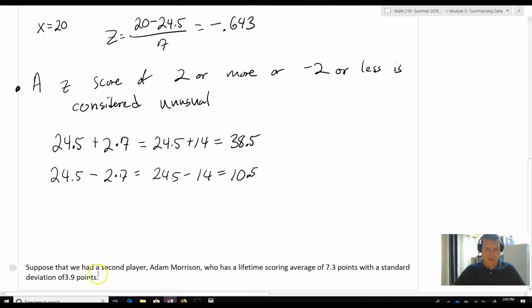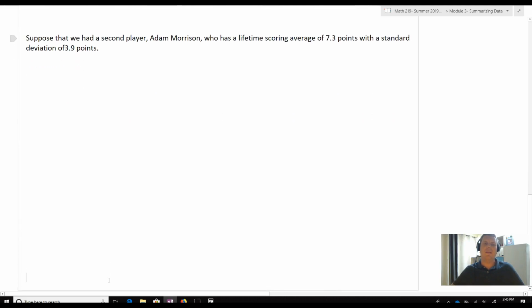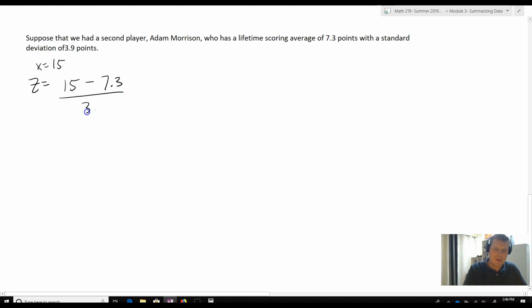Let's say, for example, what we know about him is that he has a lifetime scoring average of 7.3 points with a standard deviation of 3.9 points. Okay? So now, a score of 38 points by Adam Morrison is going to be really, really good, because it's just totally unexpected. His average is 7.3. So we need to figure out what constitutes really good for him. Let's say he scored 15 points. Would that be considered unusually good? So let's take a z-score, x equals 15.